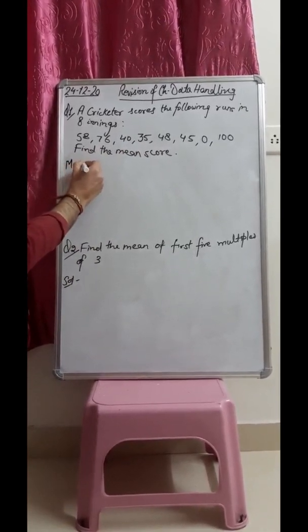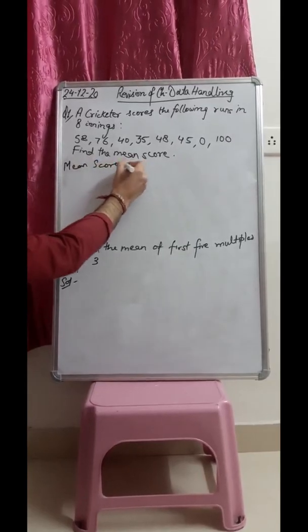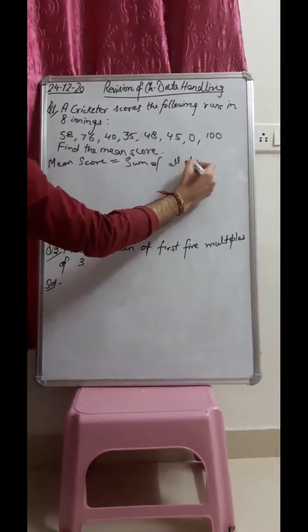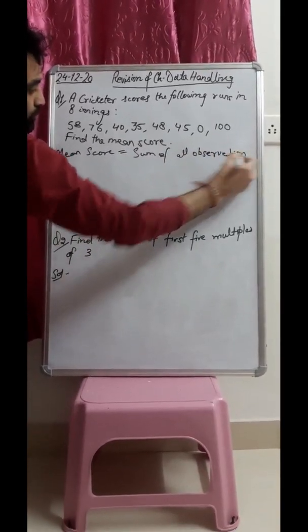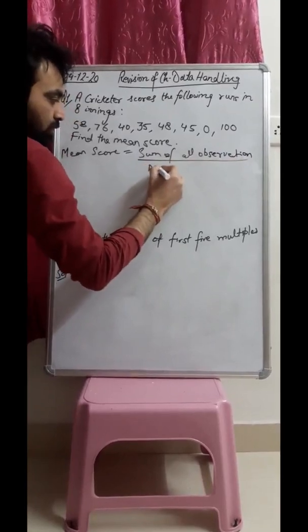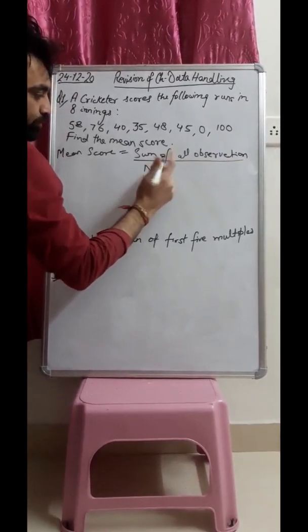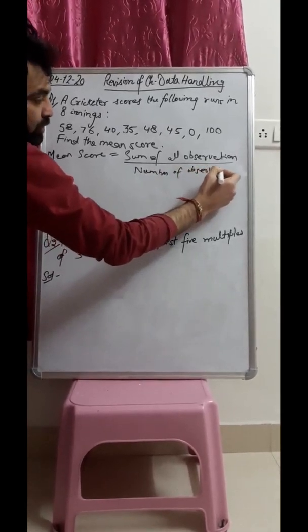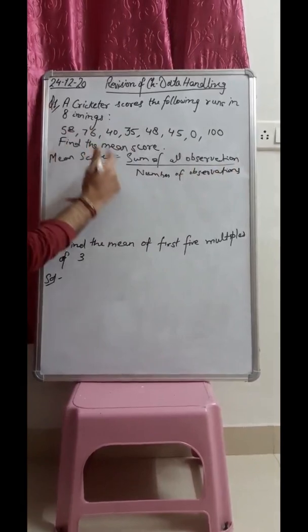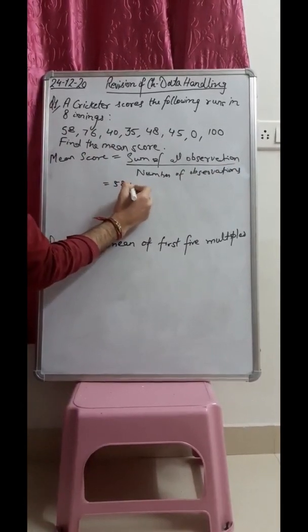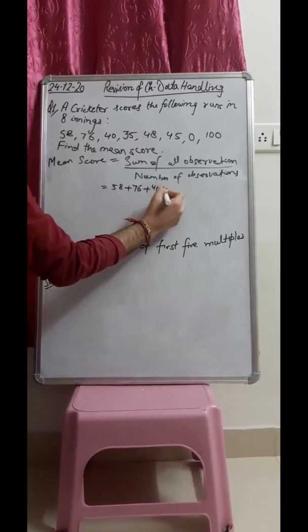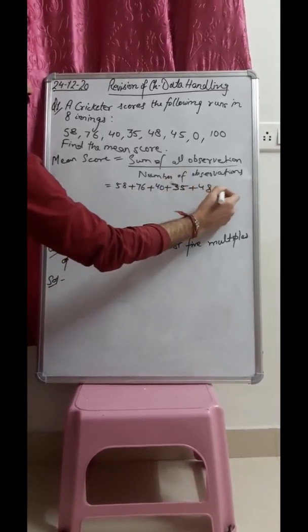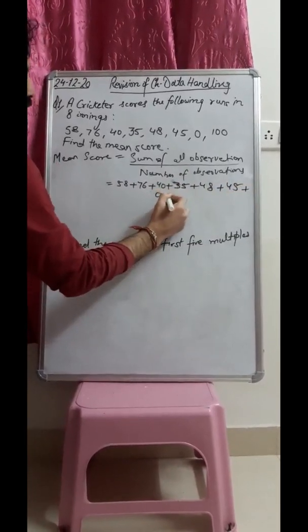So the mean score formula is sum of all observations divided by number of observations. So here sum of observations means 58 plus 76 plus 40 plus 35 plus 48 plus 45 plus 0